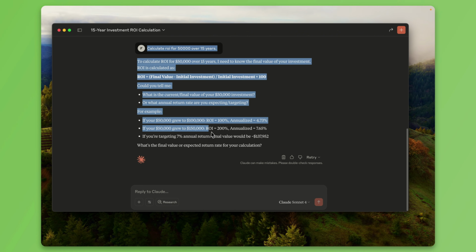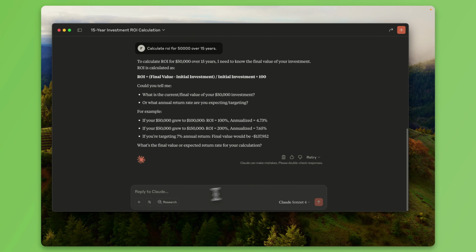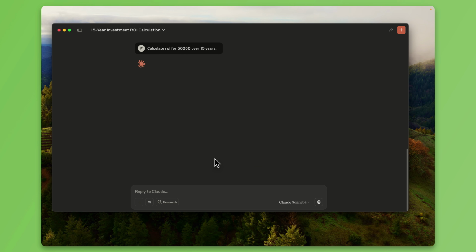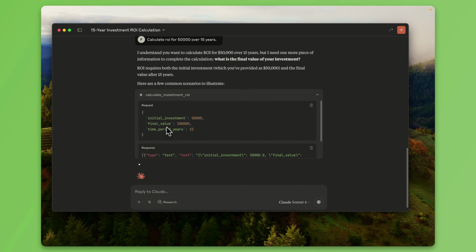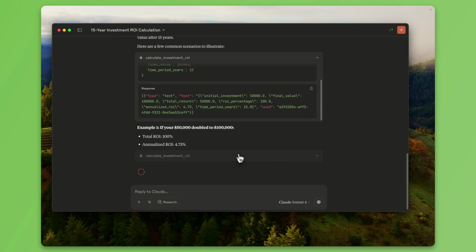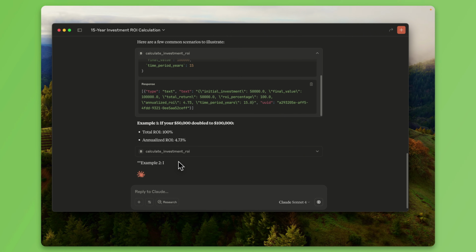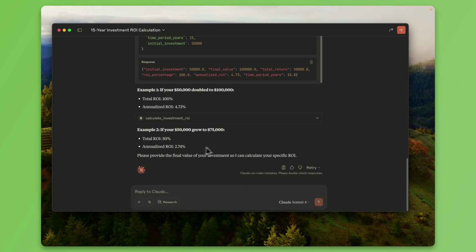So this result is not what we want. Let's go back and make sure we have that tool enabled. And if I run this again, we should see it identifying and using that tool. So now it's using the tool, which is essentially what we want. It's giving the request to it, it gets a response, it interprets the response. It's actually doing an if-else statement.